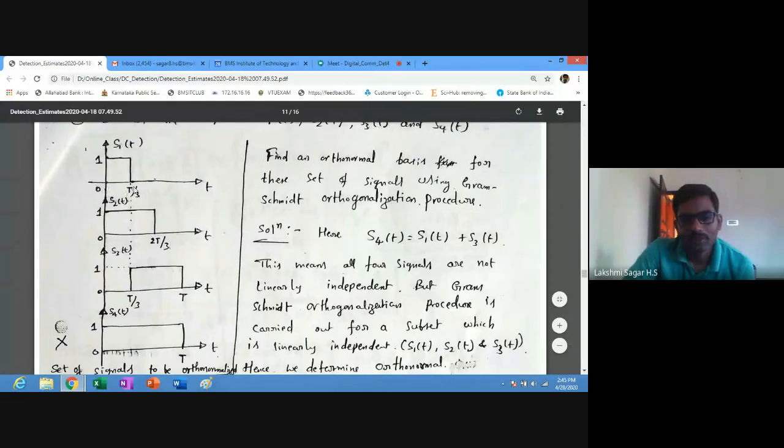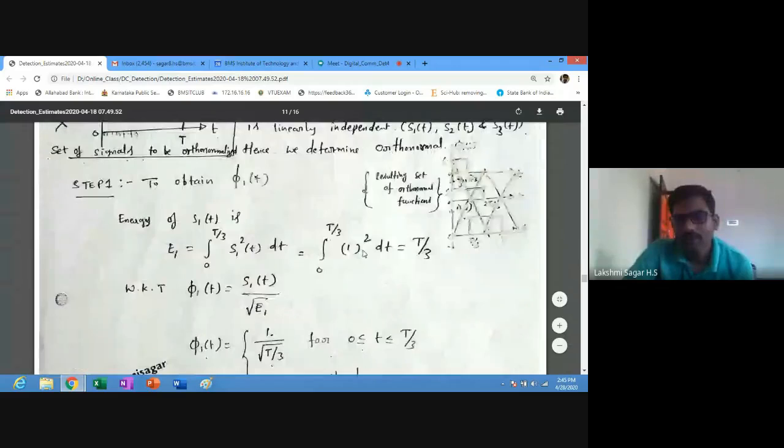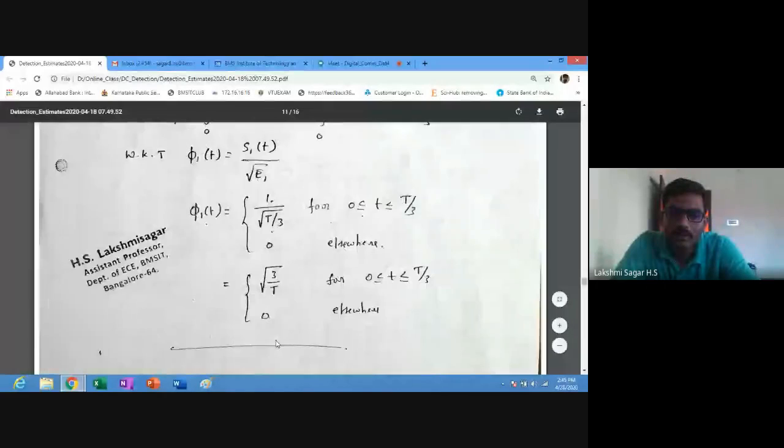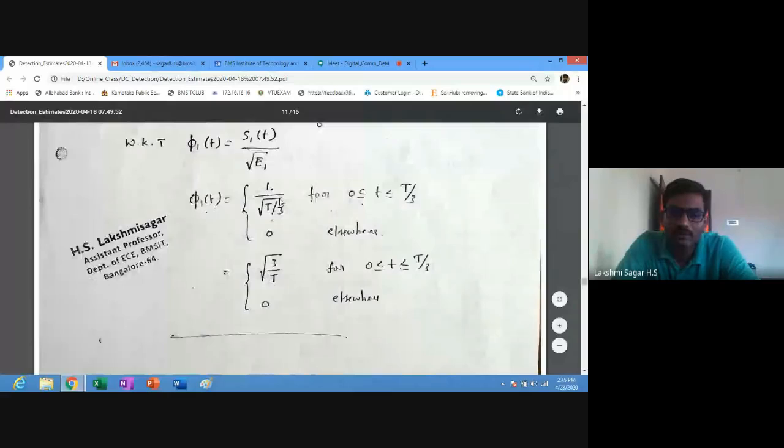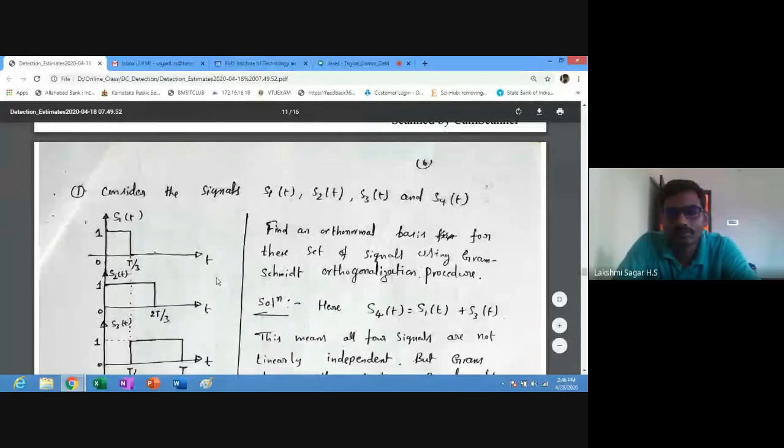So substituting 1, we will get T by 3. Next, pi 1 of t is equal to S1 of t by root E1. E1 is T by 3. After solving this, we will get pi 1 of t equal to root 3 by T for duration 0 to T by 3, right?